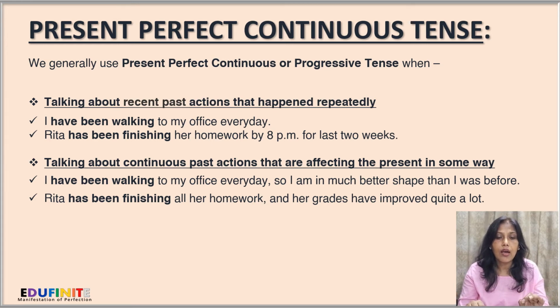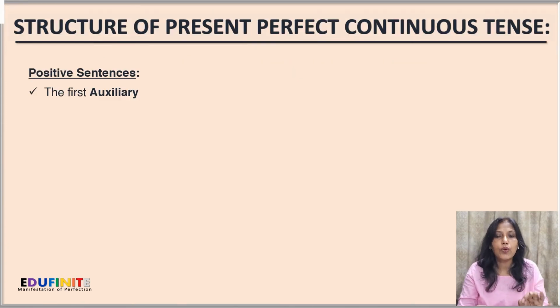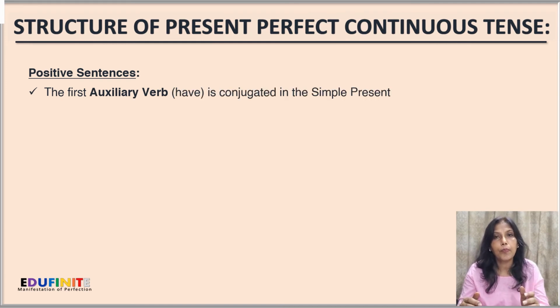Next, Rita has been finishing all her homework and her grades have improved quite a lot. So Rita has a habit from the past. She is continuing this habit of completing all her homework, and that is reflecting in the present, that is, her grades have improved.